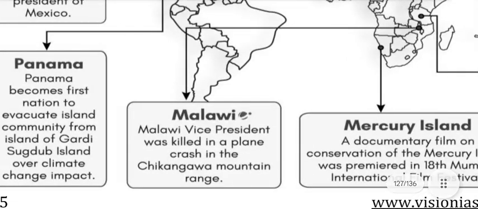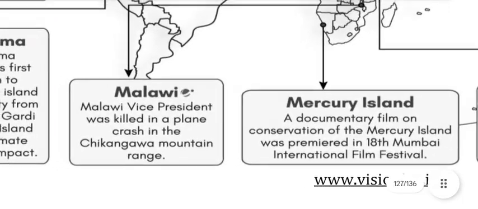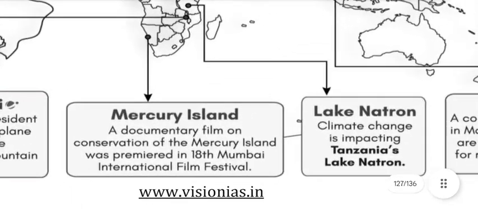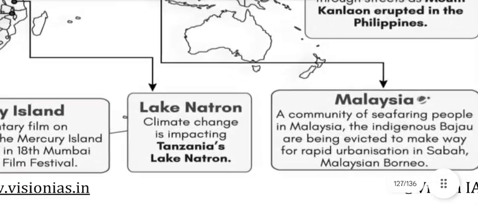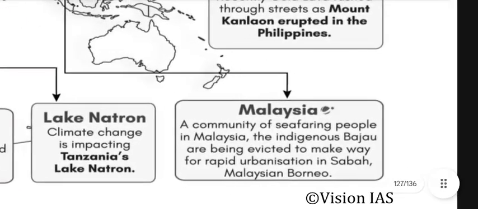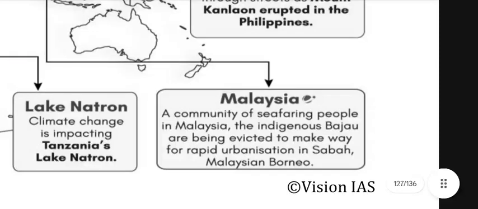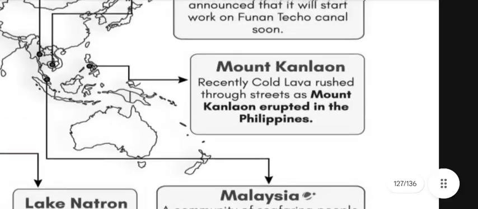Malawi's vice president was killed in a plane crash. A documentary film on conservation on Mercury Island was premiered in the 18th Mumbai International Film Festival. Lake Natron: climate change is impacting Tanzania. Malaysia: a community of seafaring people, the indigenous Bajau, are being evicted to make way for rapid urbanization in Sabah, Malaysian Borneo. Mount Kanlaon erupted in the Philippines.